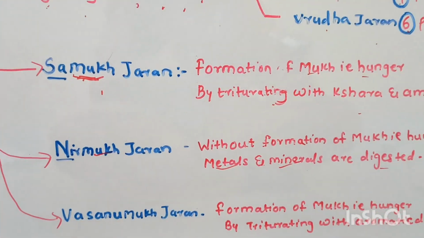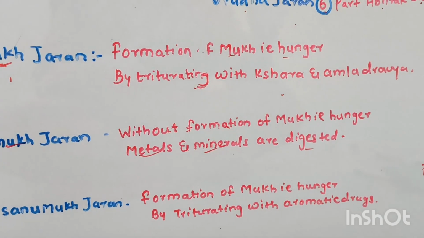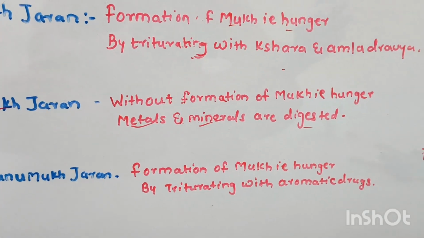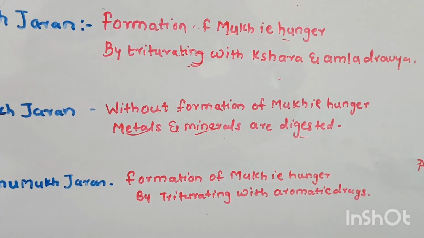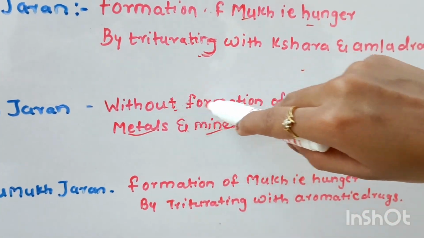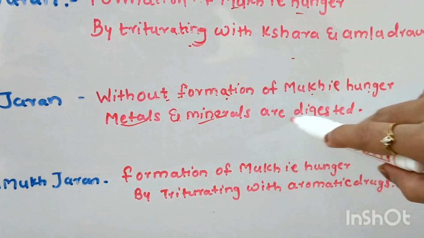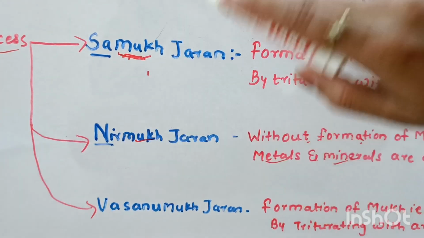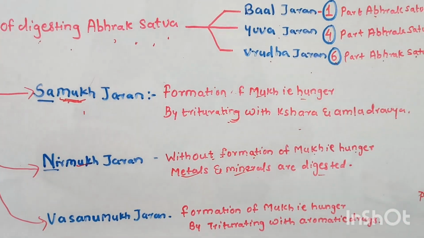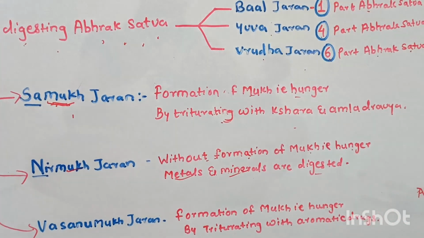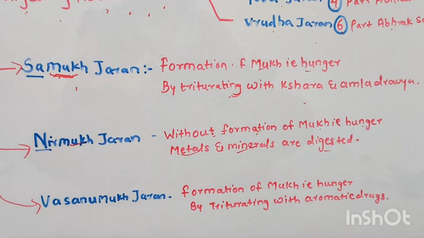So in nirmuk jaran, we do not have to create any kind of hunger in parad; such metals and minerals easily get digested into the parad. So the process in which, without formation of mukha, that is hunger, metals and minerals are digested, that is nirmuk jaran. And where formation of mukha is required by triturating it with kshara and amla dravya, it is called samukh jaran.